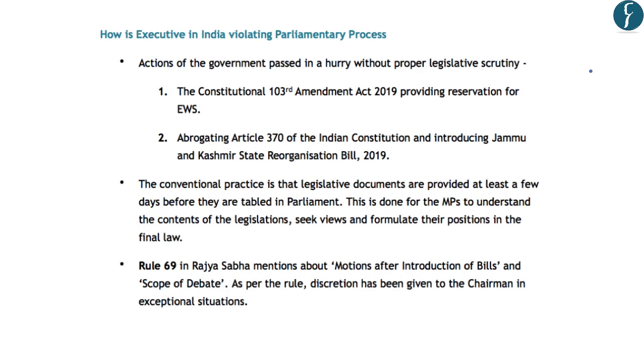According to the author, the government has taken two major decisions which were passed in a hurry without proper legislative scrutiny. The first one was the Constitution's 103rd Amendment Act of 2019, which provided reservation for economically weaker sections. And this matter was not properly debated in the Parliament.